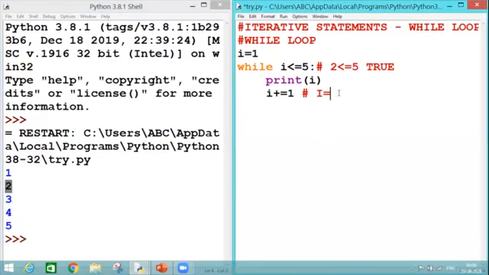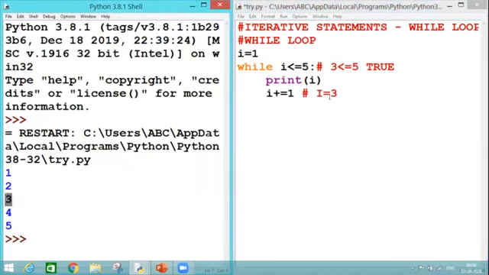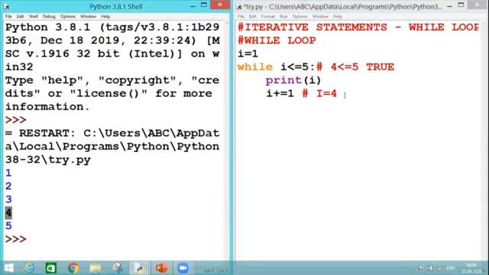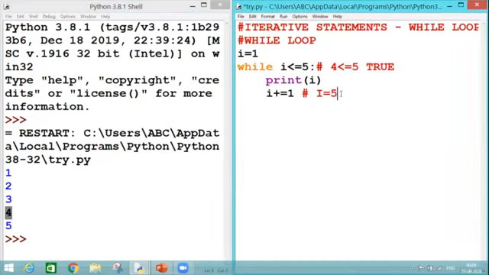In the next statement, it is incremented by 1, so the I value has become 3. Once again it goes and checks, and the answer is true. We are entering into the loop and printing 3. After increment, it has become 4. Now we check whether 4 is less than equal to 5 or not. The answer is true, so we enter the loop and print 4. Again it takes an increment, so the I value is 5. We check the condition and it is true.